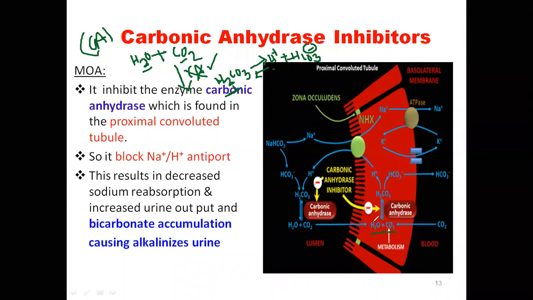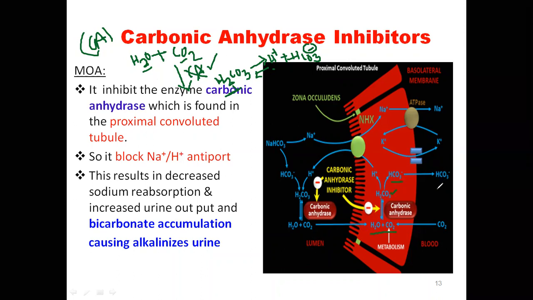Now you see, water is reacting with carbon dioxide to form carbonic acid. Once formed, carbonic acid is dissociated as H plus and HCO3. This is bicarbonate, which is entering into blood. That's why we get alkaline pH.